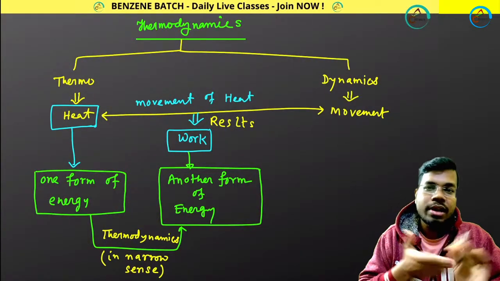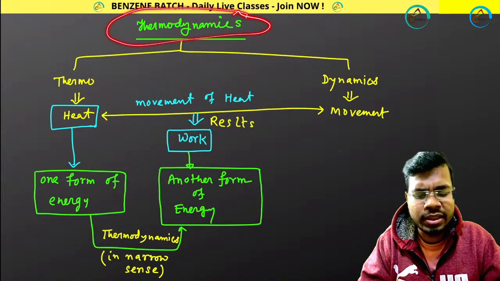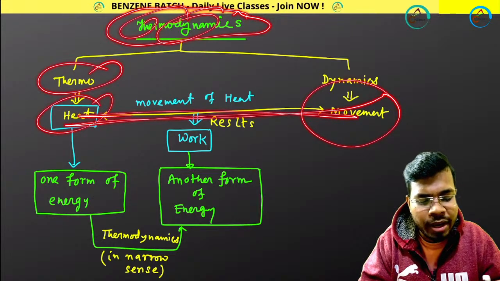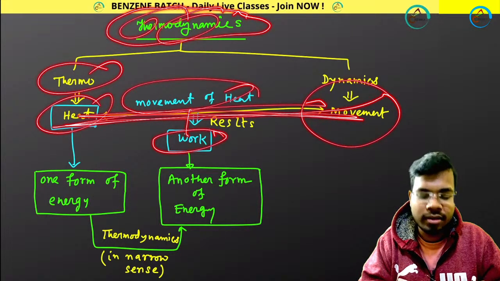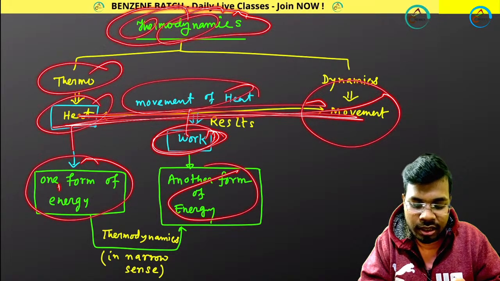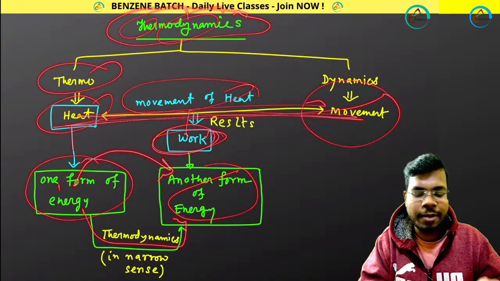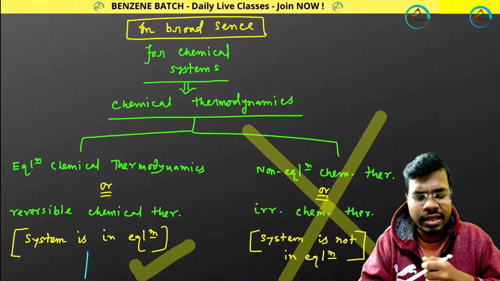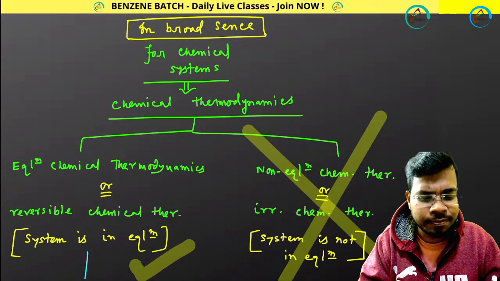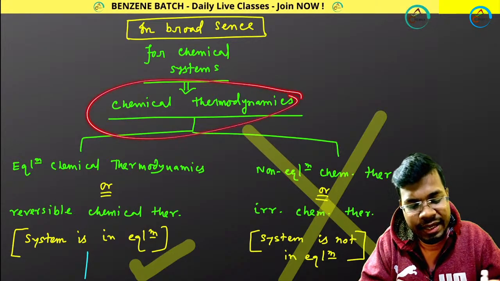Okay. So as I told you, what is thermodynamics? In this thermodynamics chapter, we will be dealing with thermo and dynamics. Thermo means heat, dynamics means movement, and this movement of heat will give you work. This work is one form of energy, heat is another form of energy. Whenever you are converting one form of energy to another form of energy, that is simply the study of thermodynamics. And in case of chemical thermodynamics, we will be discussing chemical systems. Chemical system means chemical reactions, or where chemical change is happening. These kinds of systems we will be studying in chemical thermodynamics.